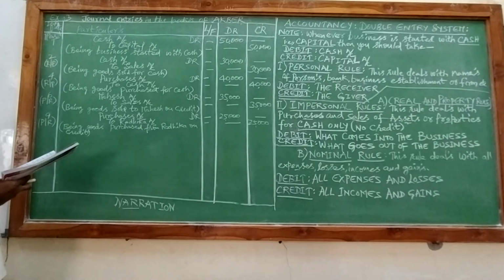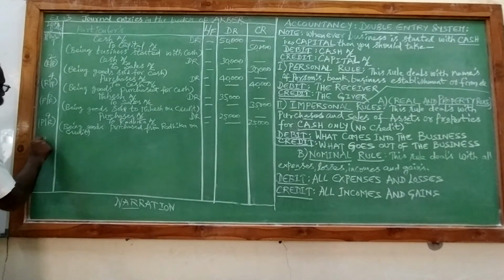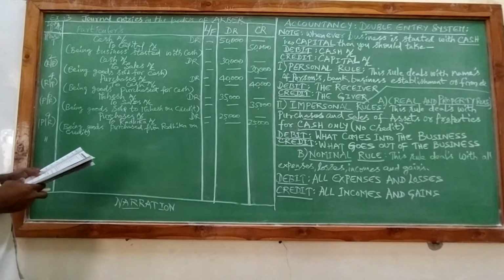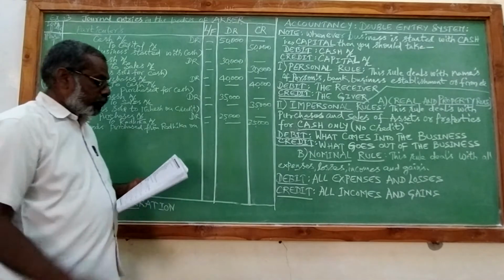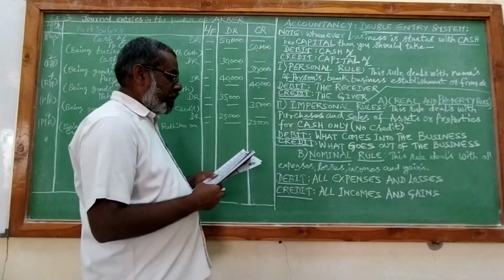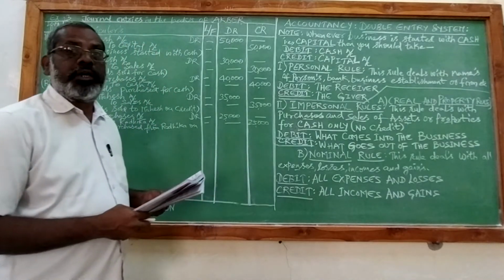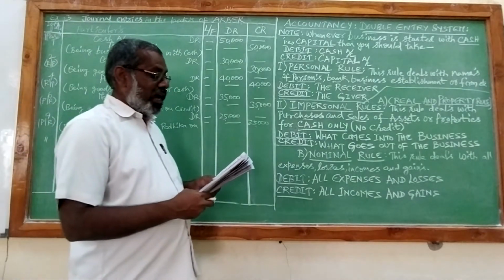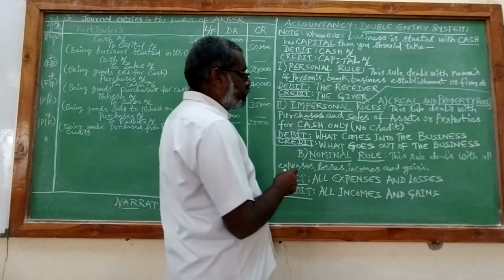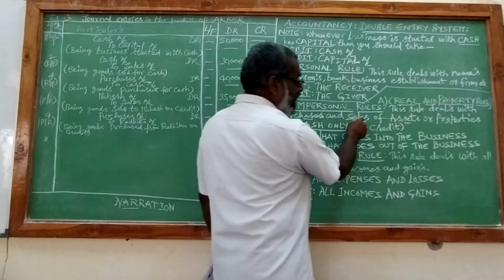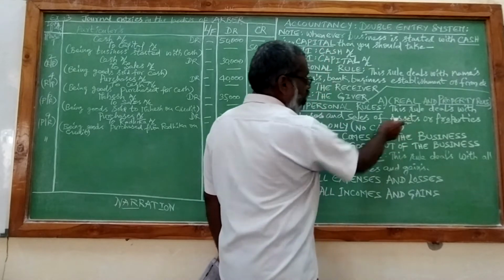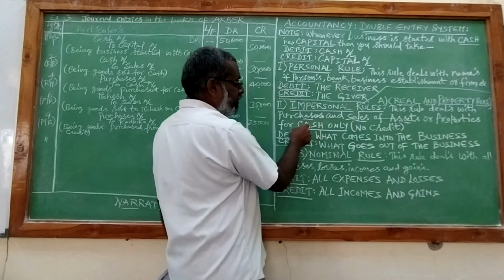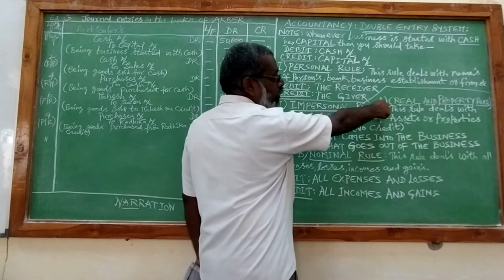And next one is March 11th, sold goods to Swati for cash. Here the name has come, but the name should not be given importance because cash is there. Sold goods to Swati for cash means sales, goods means assets or properties, cash. All the three elements of real and property rule have come.